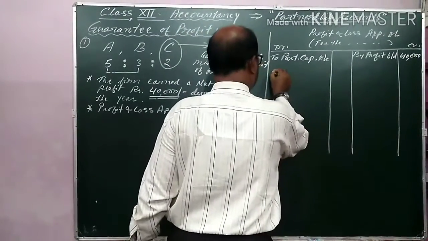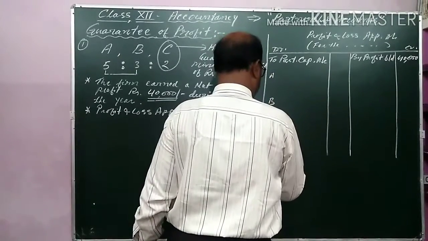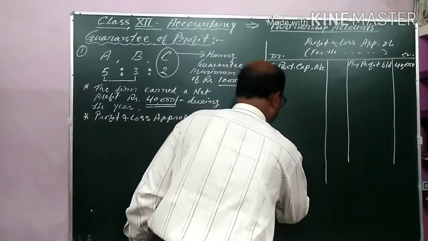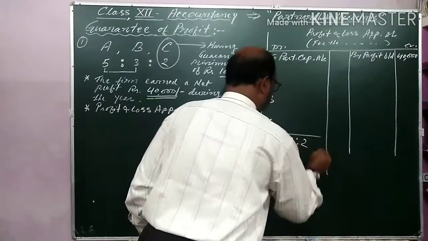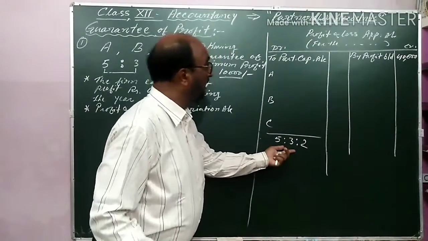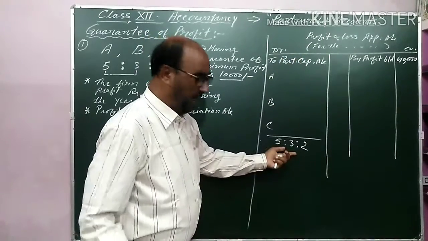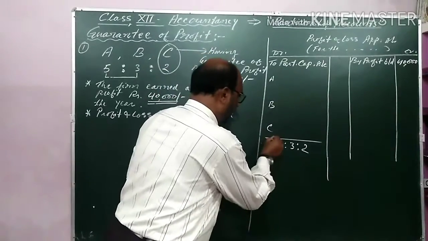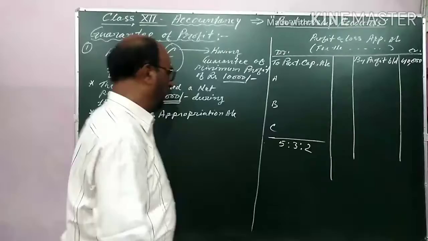So the normal share of A, B and C here will be in the ratio of 5:3:2. I am showing more information in the profit and loss appropriation account. Actually that is not allowed, but just to understand, I am showing the ratio also, and I will show some calculation also.